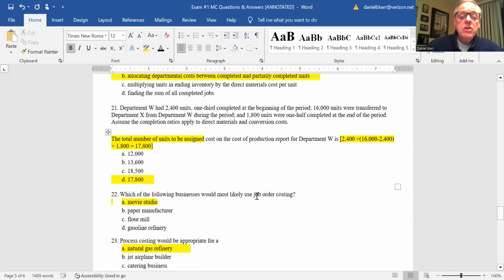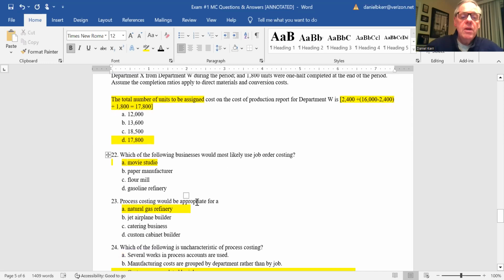Which of the following would most likely use job order costing? And remember, job order costing is when each job is different, and each product is different than the product next to it. So paper manufacturer, flour mill, gasoline refinery, those would all be process costing. The one that would use job order costing would be a movie studio.